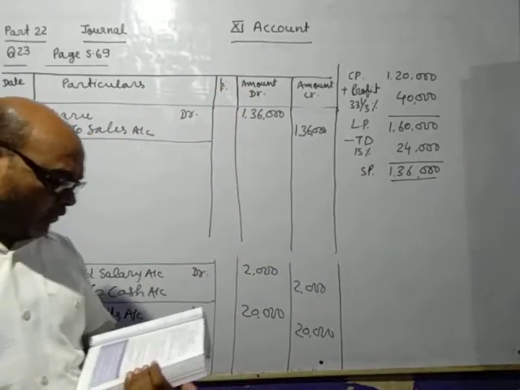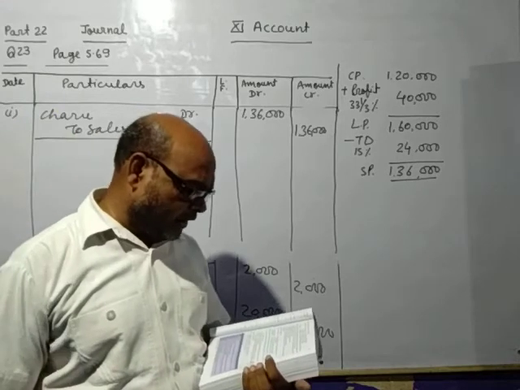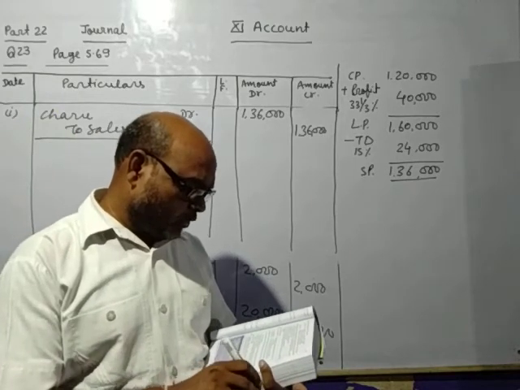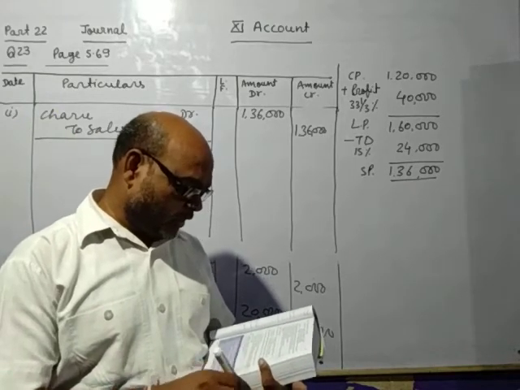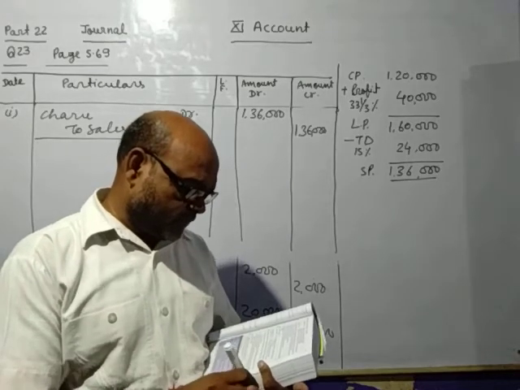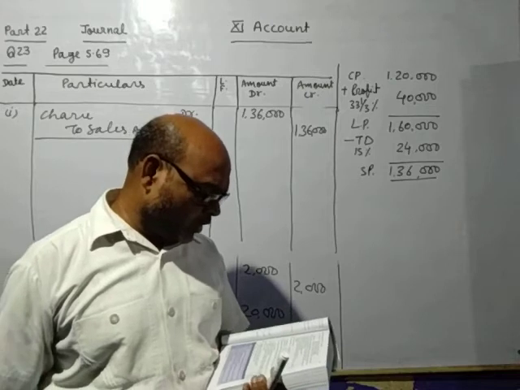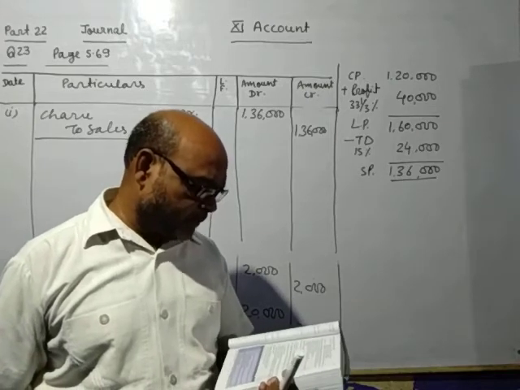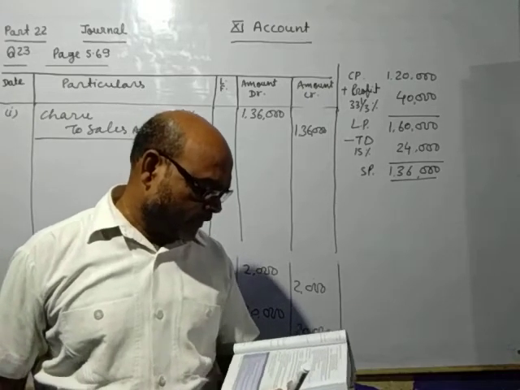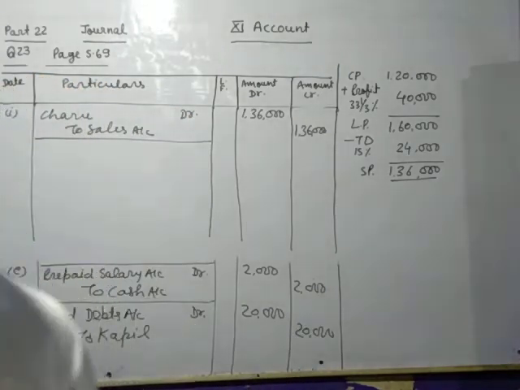Next, sold goods costing 80,000 to Arun against cheque at a profit of 25% on cost less 15% trade discount. So same, we will make the calculation.